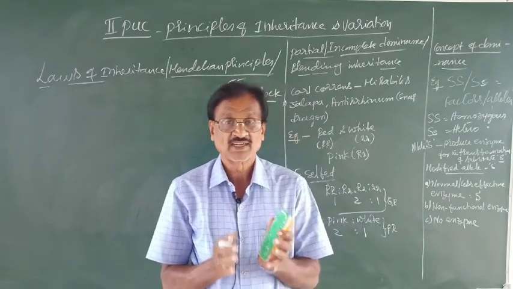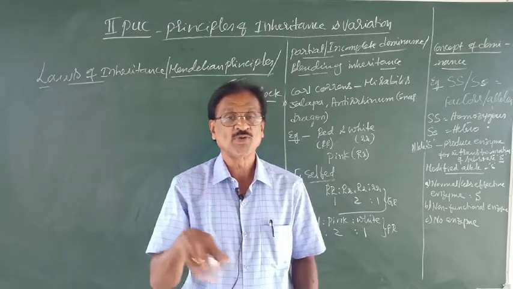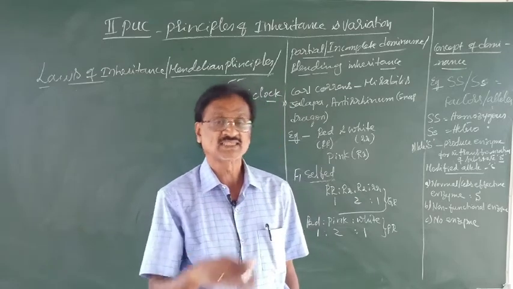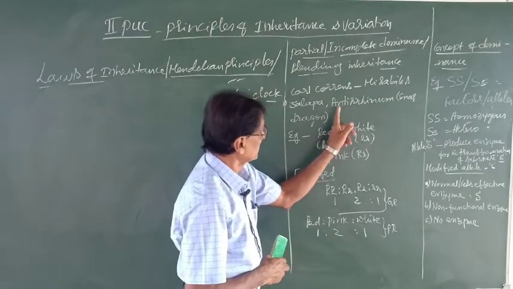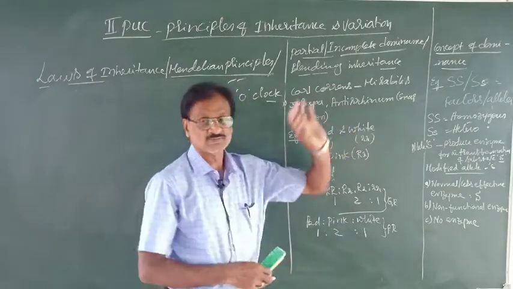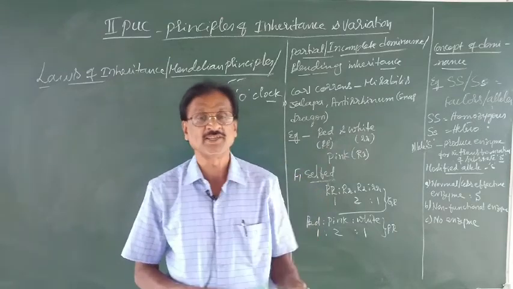In this plant, the flower blooms around four o'clock in the evening. Hence, it is called the four o'clock plant. Another example is Antirrhinum, the common name of which is snapdragon plant.